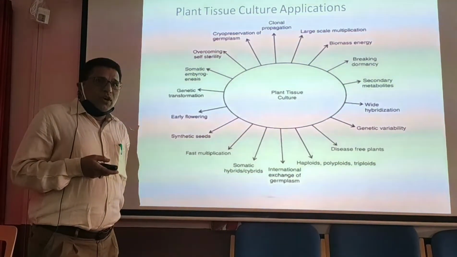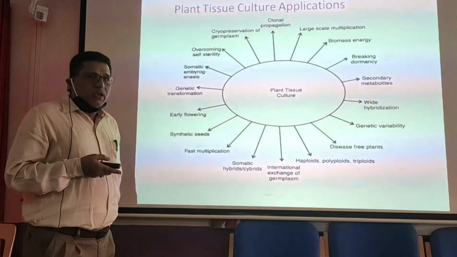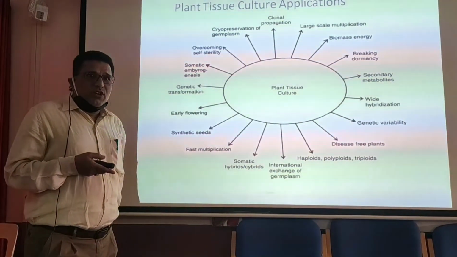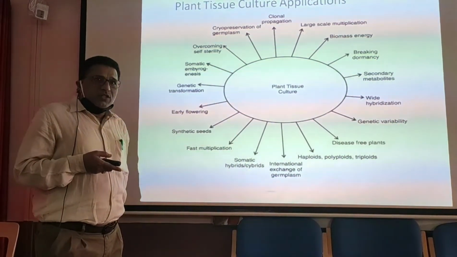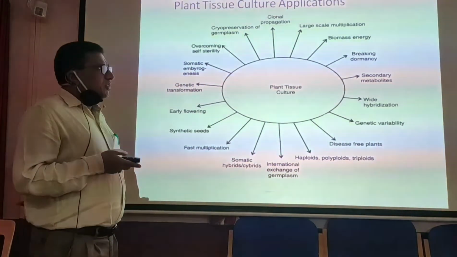And in vitro condition is a condition where we supply everything artificially so that the explant gets differentiated into a complete organism or an organ through which we can exploit and take the advantage of that particular culture.